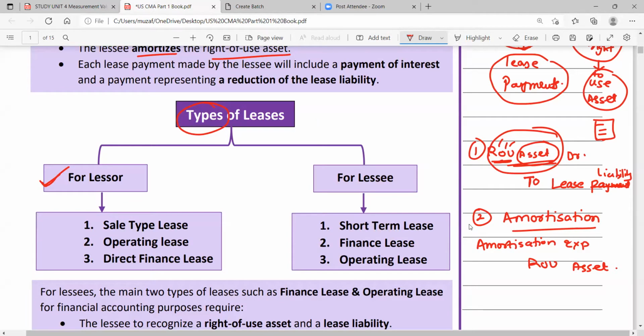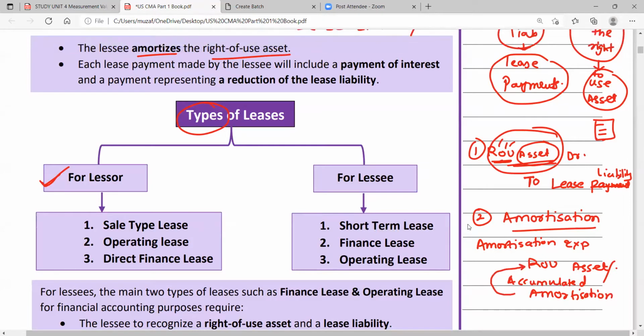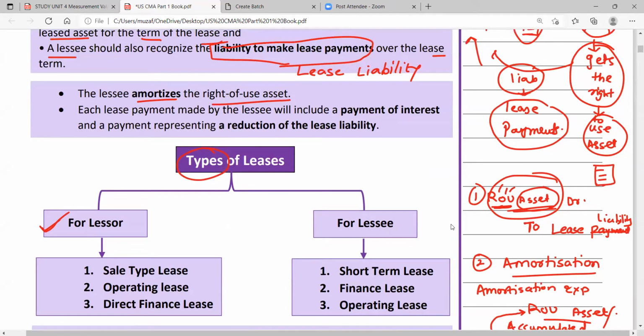As per US GAAP, you can write ROU asset, or you can even write accumulated amortization, because accumulated amortization account is deducted from ROU asset. So you can write accumulated amortization, or you can directly write ROU asset. Accumulated amortization dash ROU asset will work. Okay. So the lessee amortizes the right of use asset.